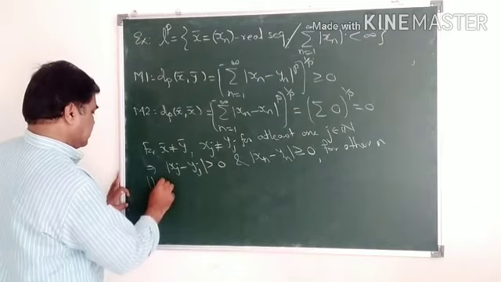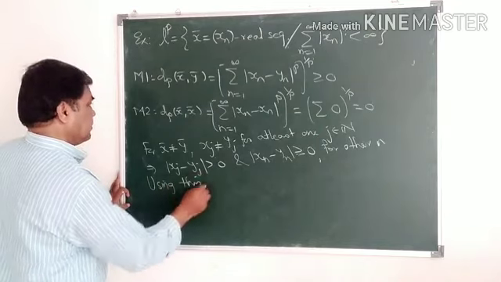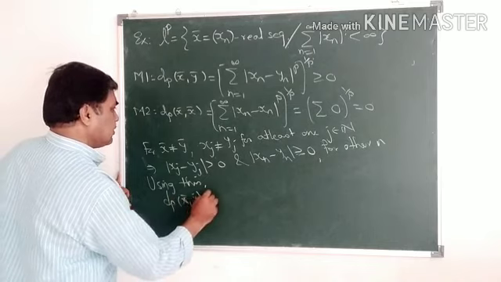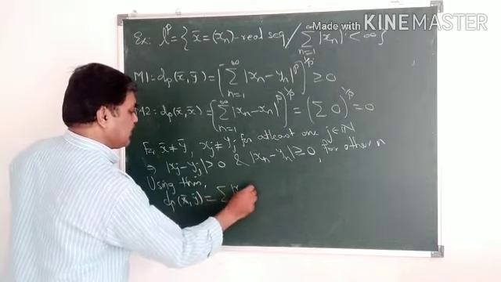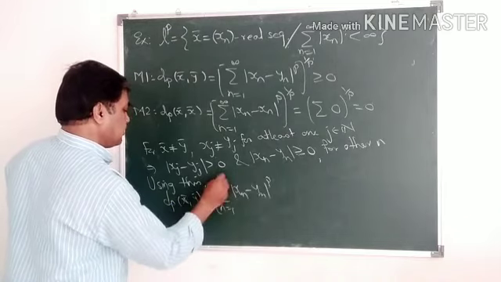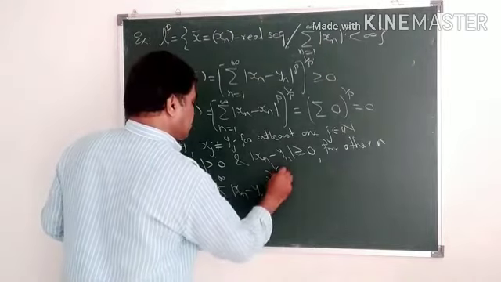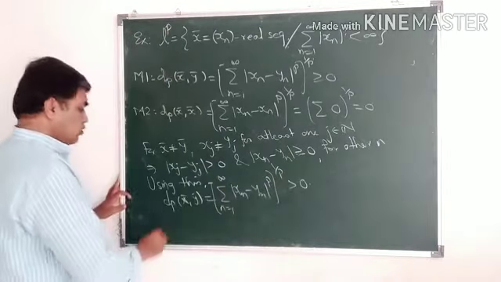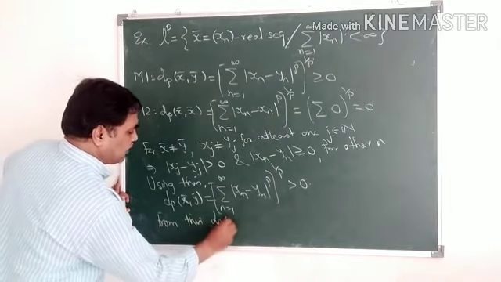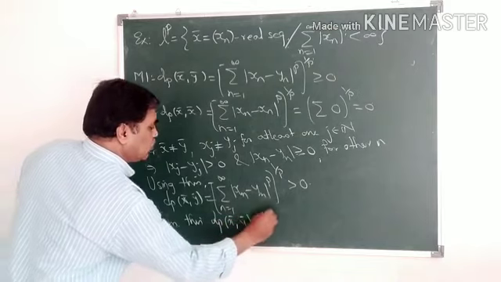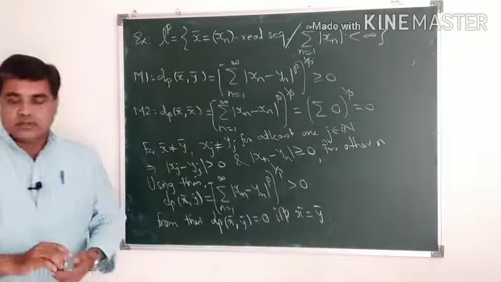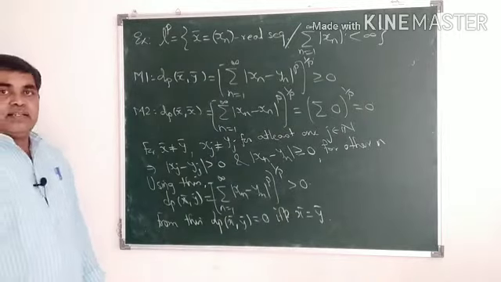Using this, dp of x bar, y bar must be equal to the summation of mod xn minus yn to the power p, whole thing raised to 1 by p. This must be strictly greater than 0. So from this, dp of x bar, y bar is equal to 0 if and only if x bar is equal to y bar. Now we have to verify the triangle inequality.